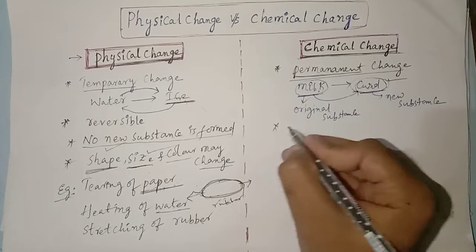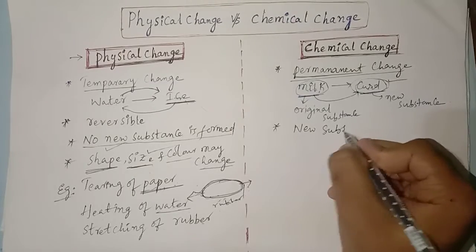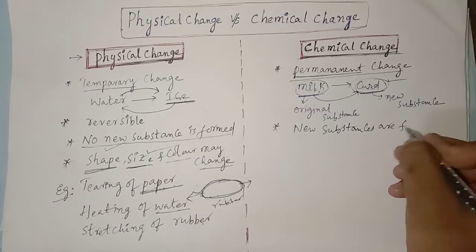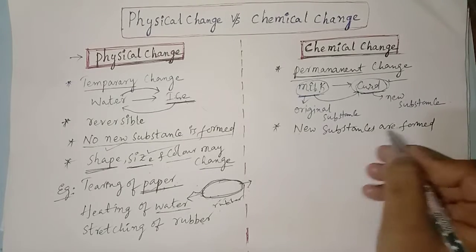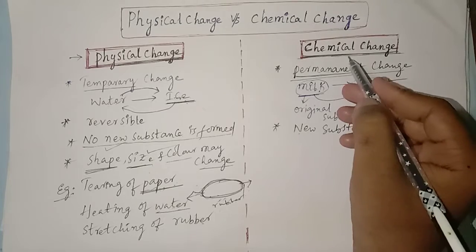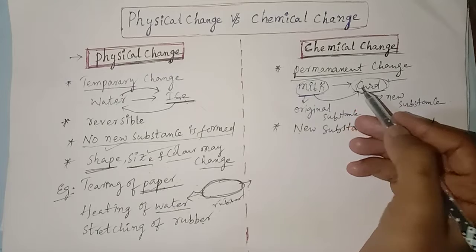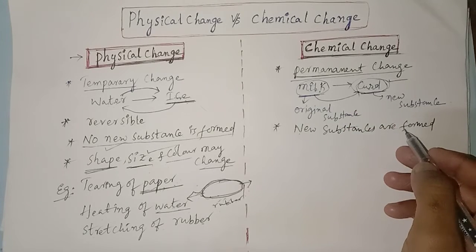Next, in this case, new substances are formed. Very important information. Note down this one: new substances are formed in the case of chemical change. We can observe lots of examples in daily life.